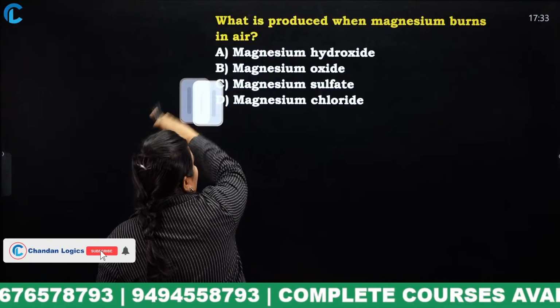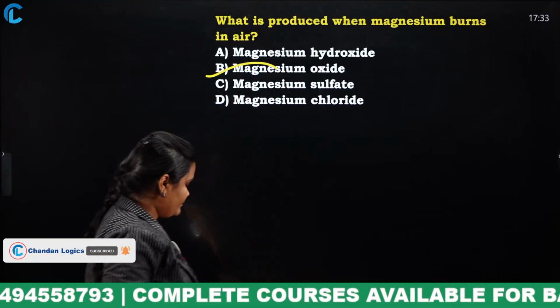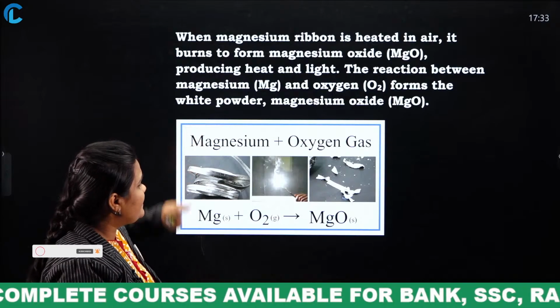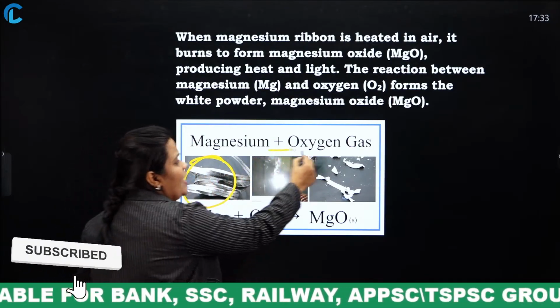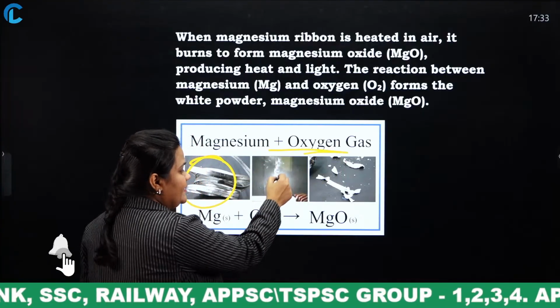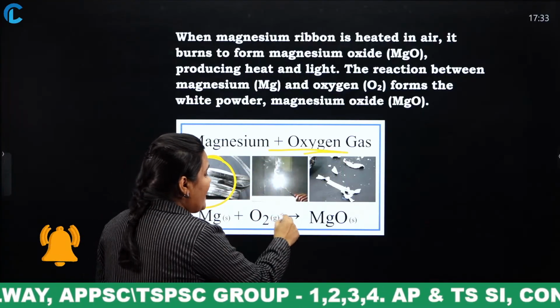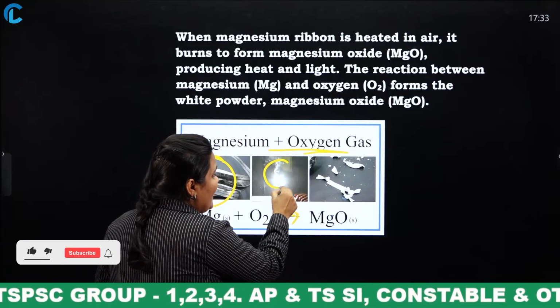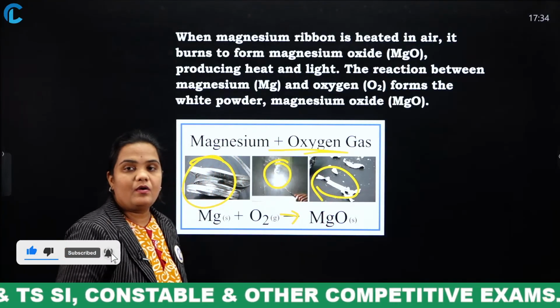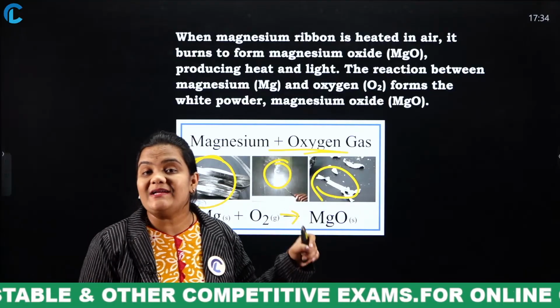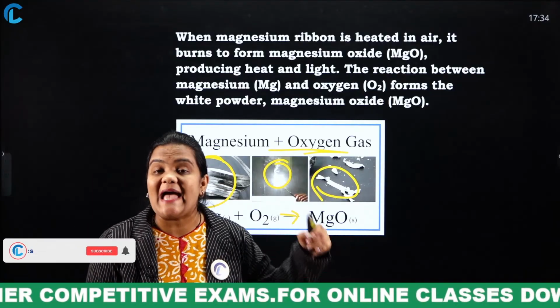Magnesium oxide. Okay. See, when magnesium ribbon is burnt in oxygen gas, what happens? There appears a light and finally we obtain a white powder. Okay, and this white powder, we can use it as an antacid.